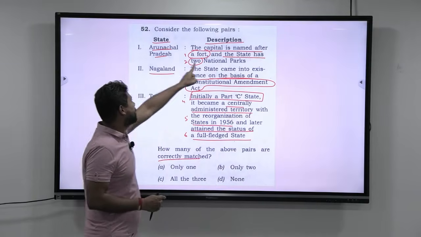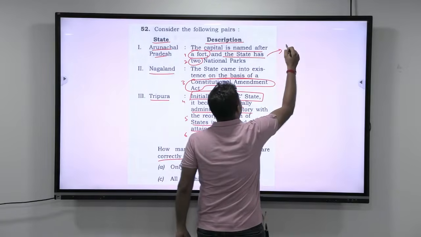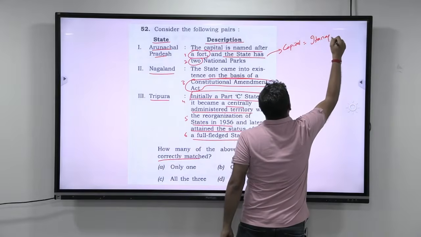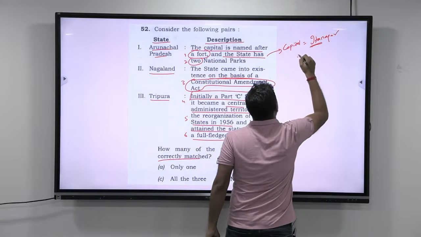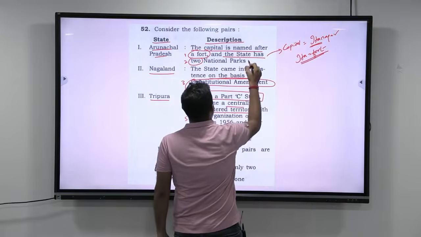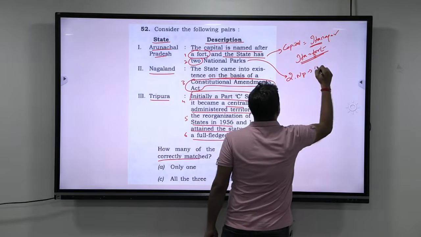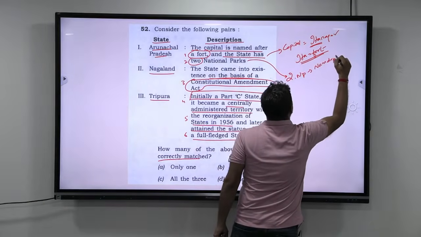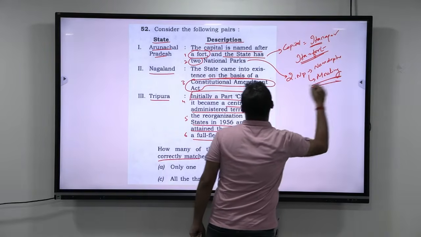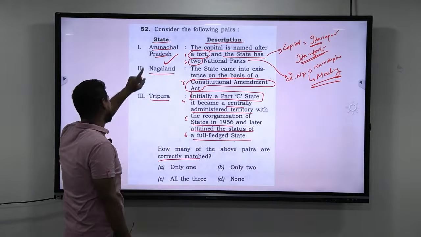Arunachal Pradesh, the capital is named after a fort and the state has 2 national parks. This statement is correct because the capital is Itanagar, and Ita is the name of the fort. So that part is correct. Now the second part of this statement is, yes, it has 2 national parks. The national parks are Namdapha National Park and the second is Mouling National Park. So factually you understood the information about Arunachal Pradesh, so that statement is correct.